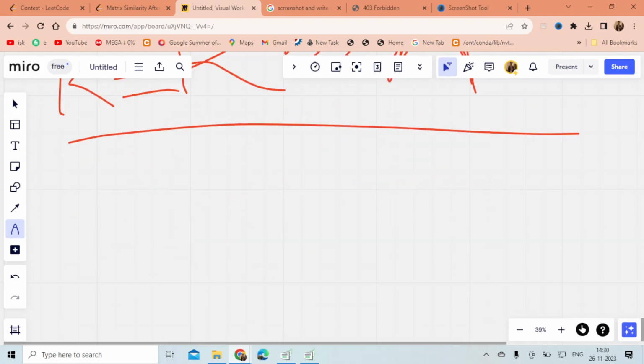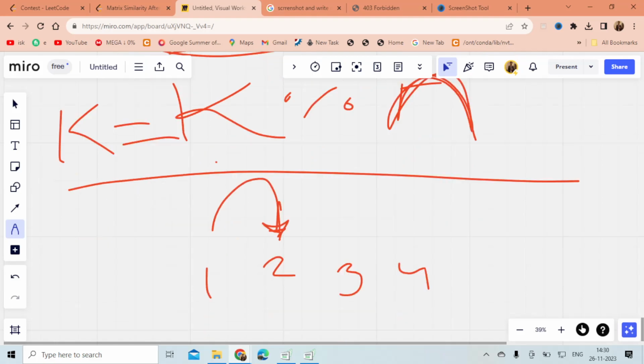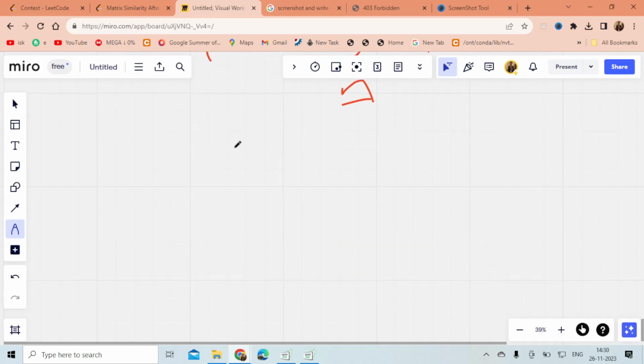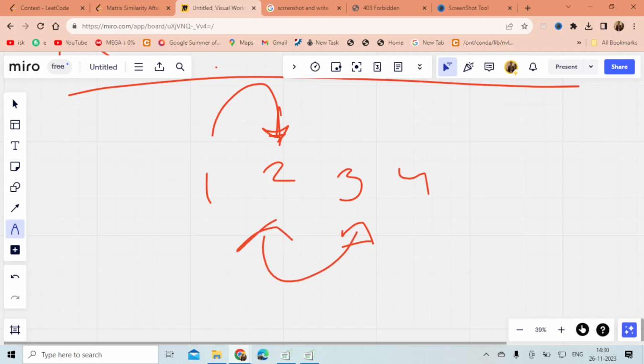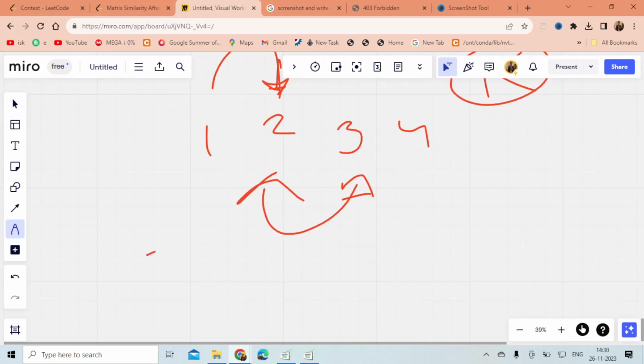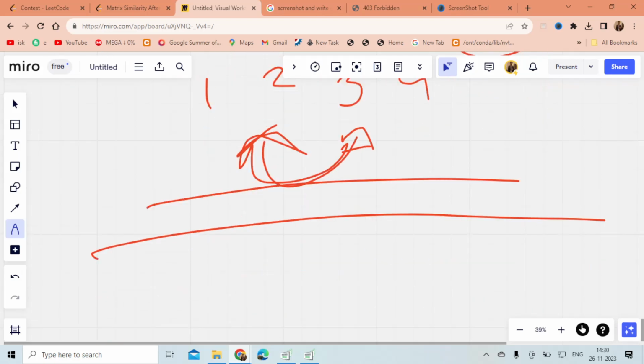Why will this work? Let's say I am coming to the second element after performing k operations. If I do mod n and then perform it, I will again come to the second element. If I am shifting a and it is coming here, and for some greater value of k I do the same operation, then I also get the element here. You can try it by yourself and see the solution.